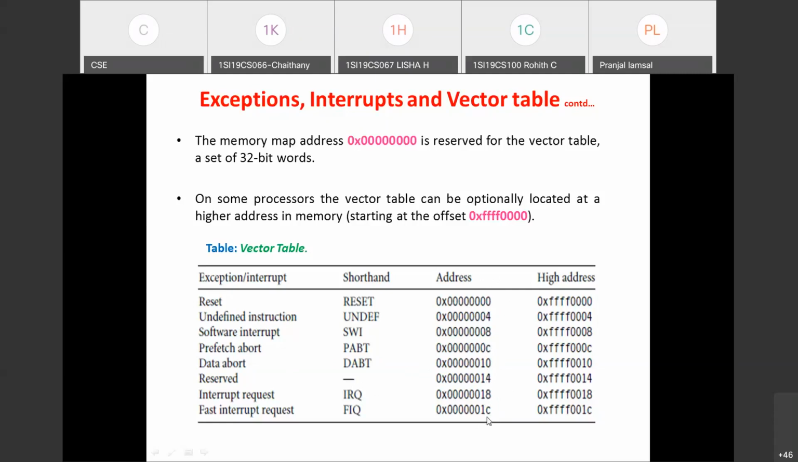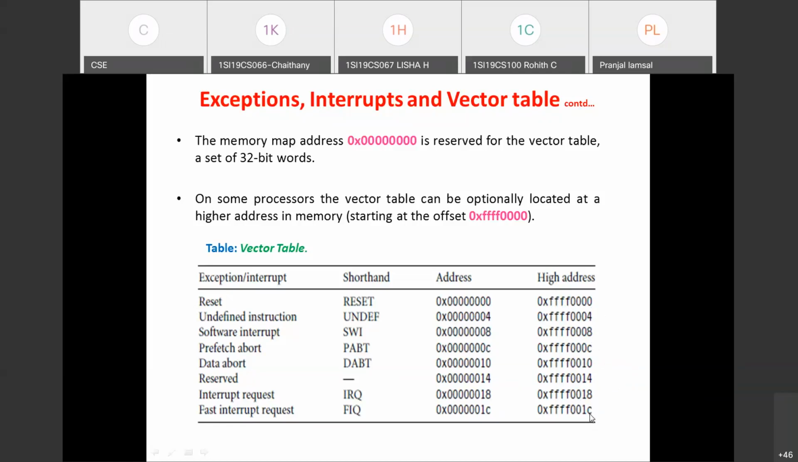Okay. And in the last column, what you are seeing is the high address. The vector table, in some processors, may be stored at the starting address 0. If it is stored at the higher address, it will start at the address 4F followed by 4 zeros, and the rest is multiples of 4: 0, 4, 8, C, 10, 14, 18, 1C.